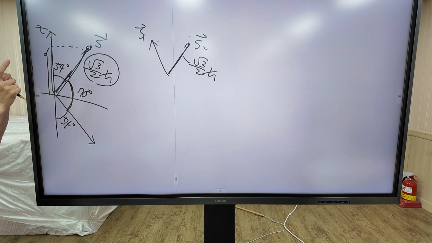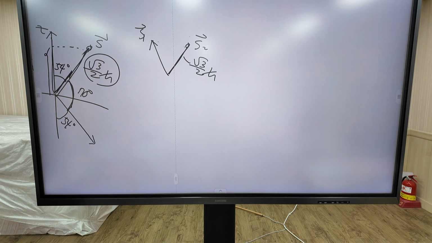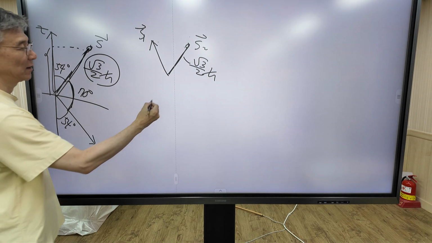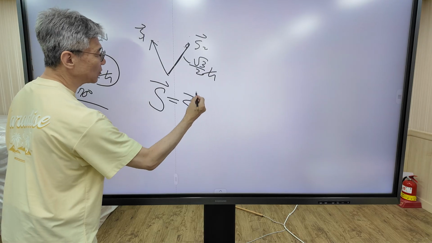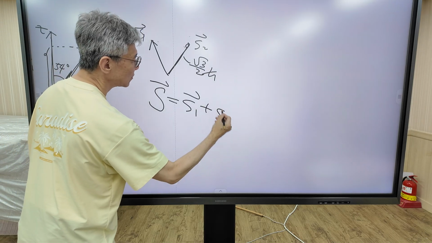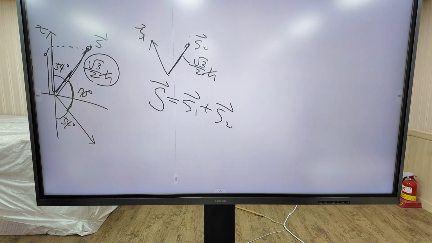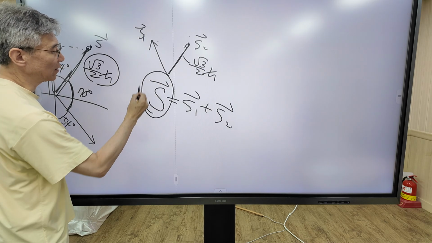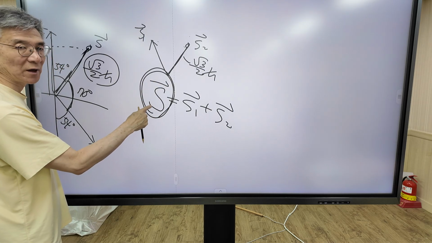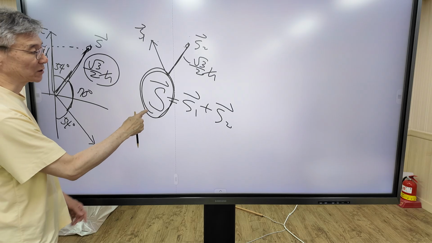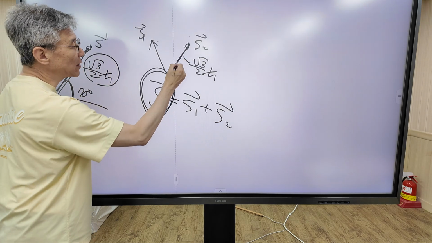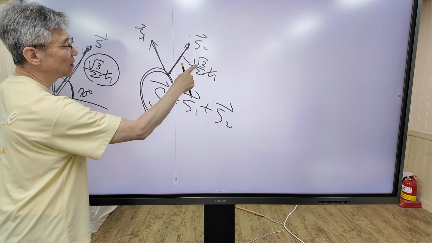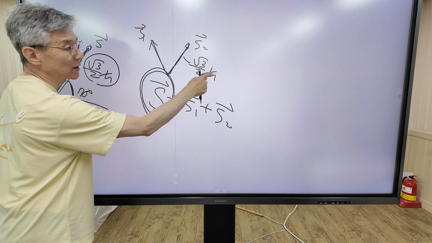Two electrons move. So now I'm going to define large S. Large S is the sum of small s1 plus small s2. Now I want to ask, what is the magnitude of large S, the total spin angular momentum vector, which is the sum of small s1 and small s2? The length of small s1 and small s2 is square root of 3/2 h bar.